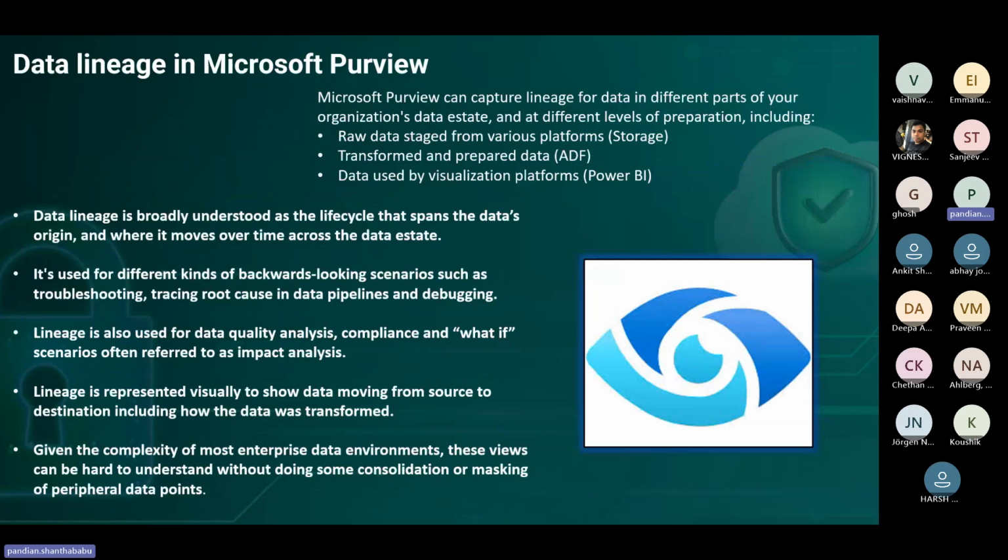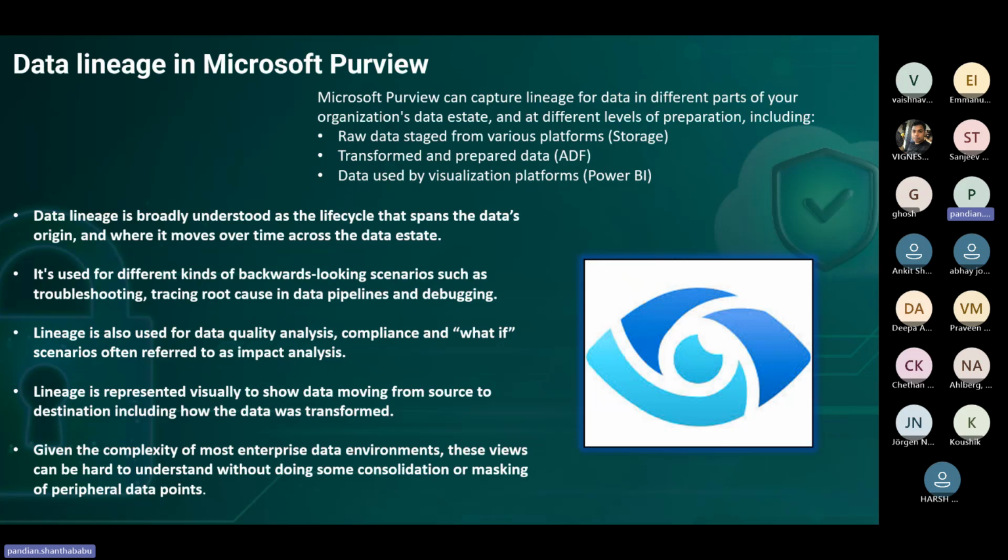After the data map and catalog, the next major thing is data lineage. That's a fantastic one. Data lineage is broadly understood as the life cycle, as I said earlier, spanning where data originated from and how it moves, for example through a staging layer.